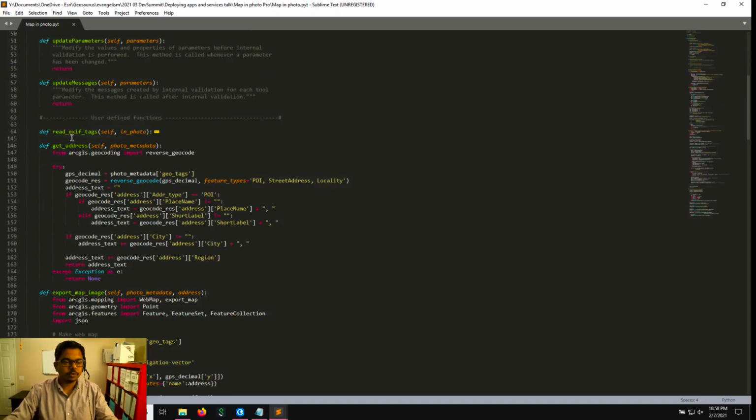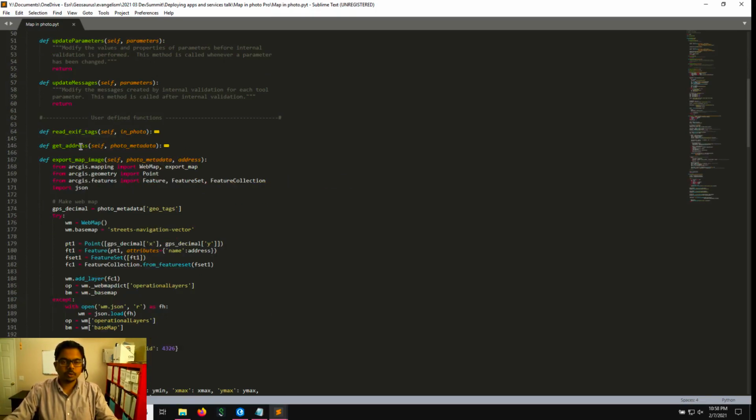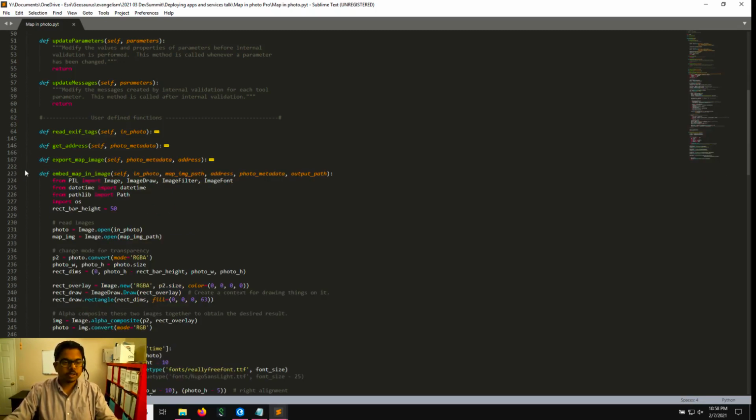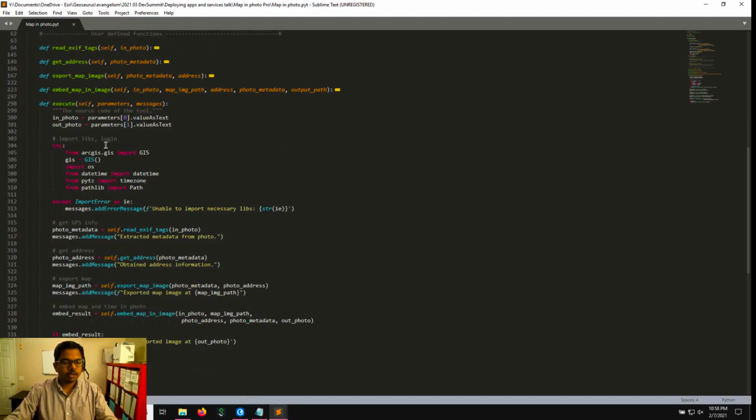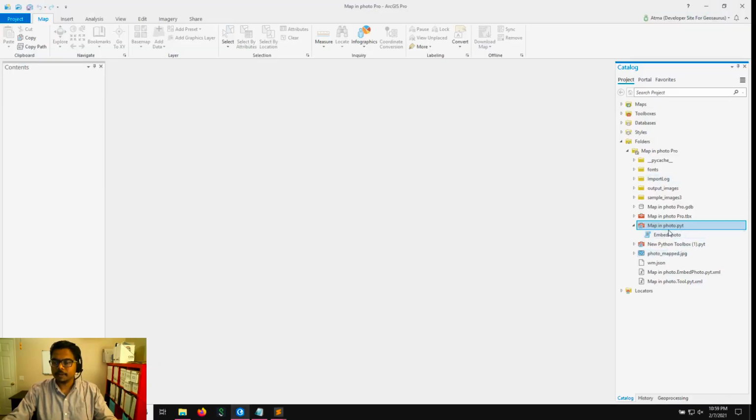Like a function to read the EXIF information, to perform reverse geocoding to get the address, export the map into an image, and finally embed everything into the photo itself. In the execute function, I'm calling all of these one after the other, and I'm using something called messages.addMessage to add informative messages to the tool when it runs. So with that, I can save this file, and I can refresh my toolbox to get this tool.